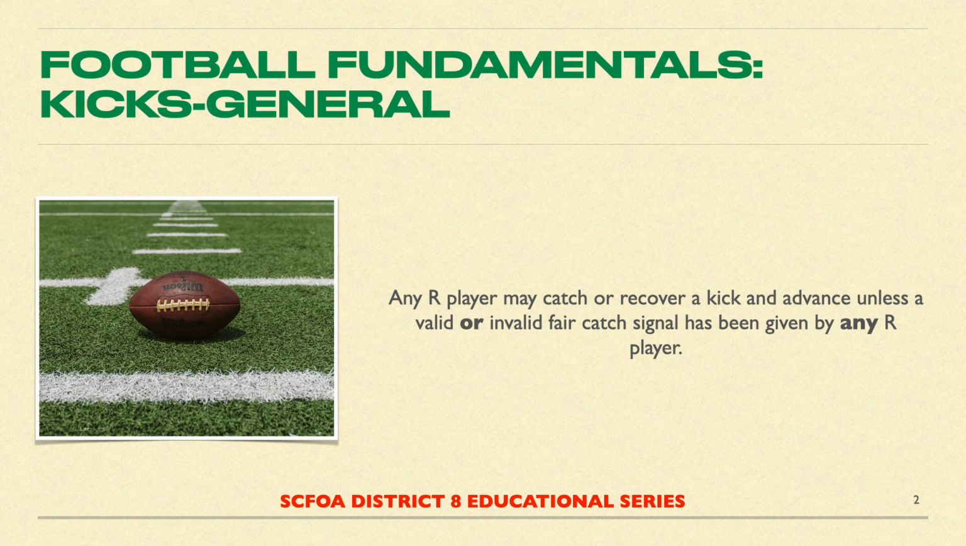You must know what a valid and invalid fair catch signal is. Both signals cause the ball to become dead immediately upon possession by R, but an invalid signal does not result in a fair catch. From a mechanics standpoint, every official must be on the lookout for an R player giving a valid or invalid fair catch signal. Don't watch the ball. Maintain coverage of all players in your area of responsibility.